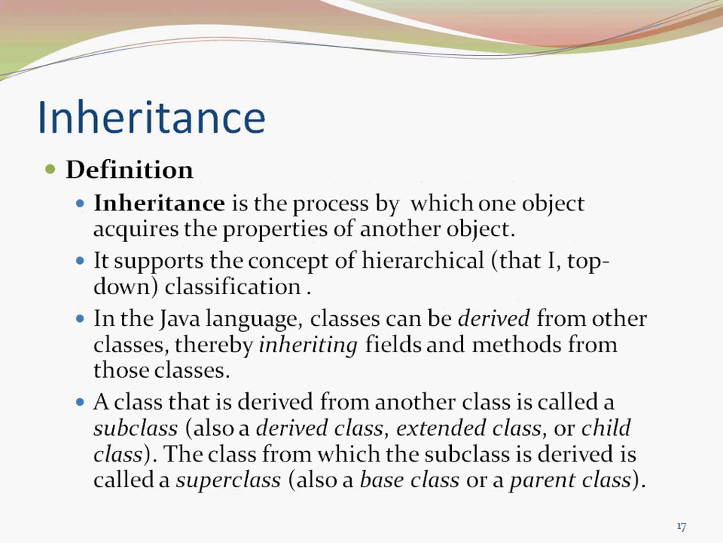Now moving to inheritance. Inheritance is the process by which one object acquires the properties of another object. It supports the concept of hierarchical, that is top-down, classification. In the Java language, classes can be derived from other classes, thereby inheriting fields and methods from those classes. A class that is derived from another class is called a subclass, also a derived class, extended class, or child class. The class from which the subclass is derived is called the superclass, also a base class or a parent class.